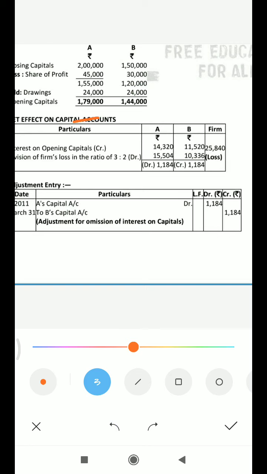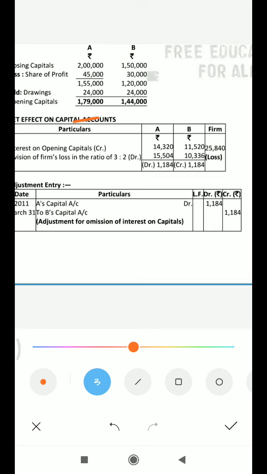For getting the amount of opening capital. So interest on capital is totally omitted from the recording in the books of account. This question is from adjustment after closing accounts.